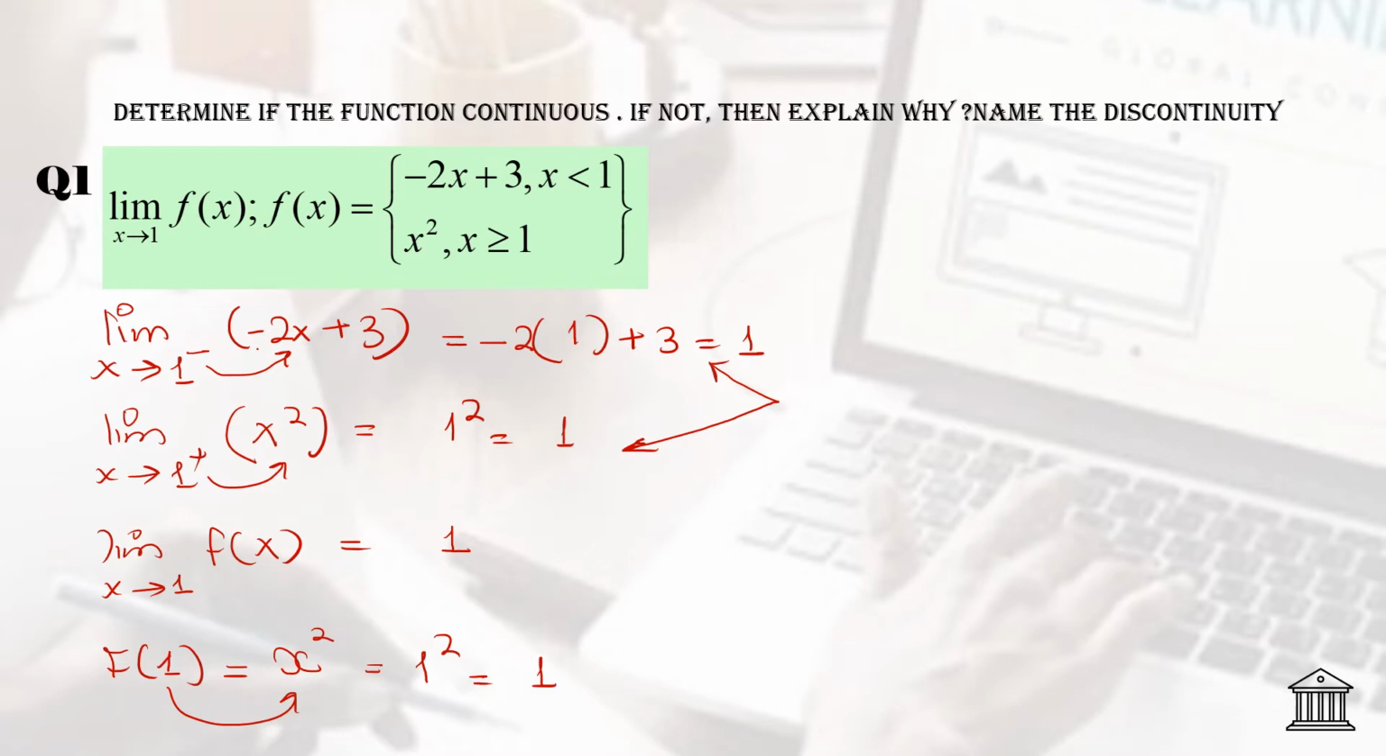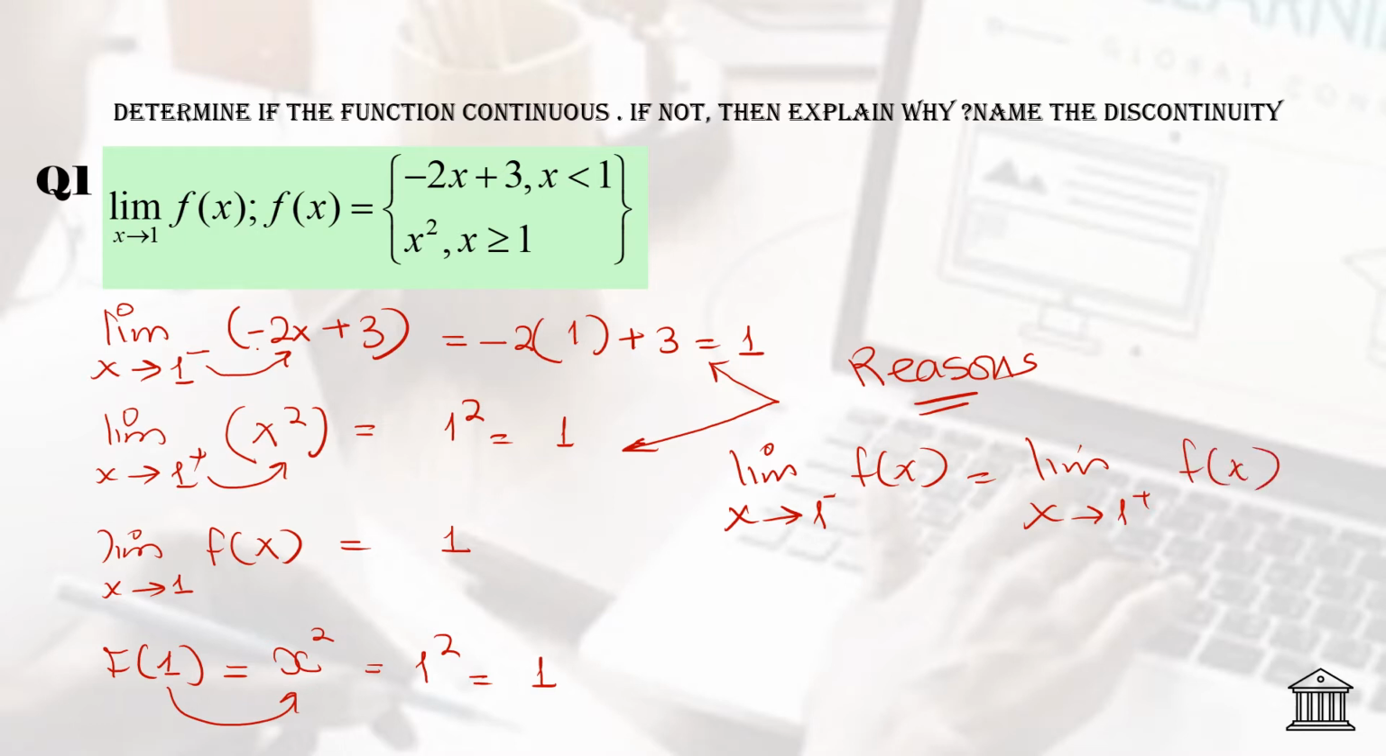Now you have to give the reasons of the continuity. This is the main task you have to do. What you can say is that the limit x approaches to 1 from the left side is equals to the limit x approaches to 1 from the right hand side. And also you can say that limit x approaches to 1 from both sides is equals to the function itself. And that's why the function is continuous.